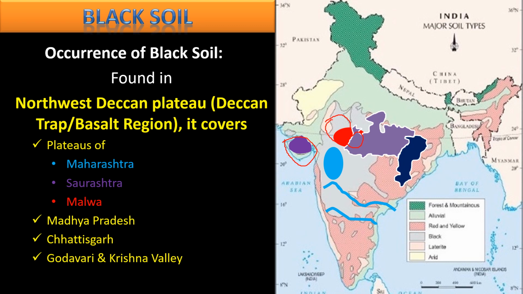The major parts in this area are the plateau of Maharashtra, plateau of Saurashtra and the plateau of Malwa, and some regions of Madhya Pradesh and Chhattisgarh, along with the banks of the river Godavari and Krishna. Okay, this is about the occurrence of the black soil. मतलब यहाँ पे black soil मिलती है.